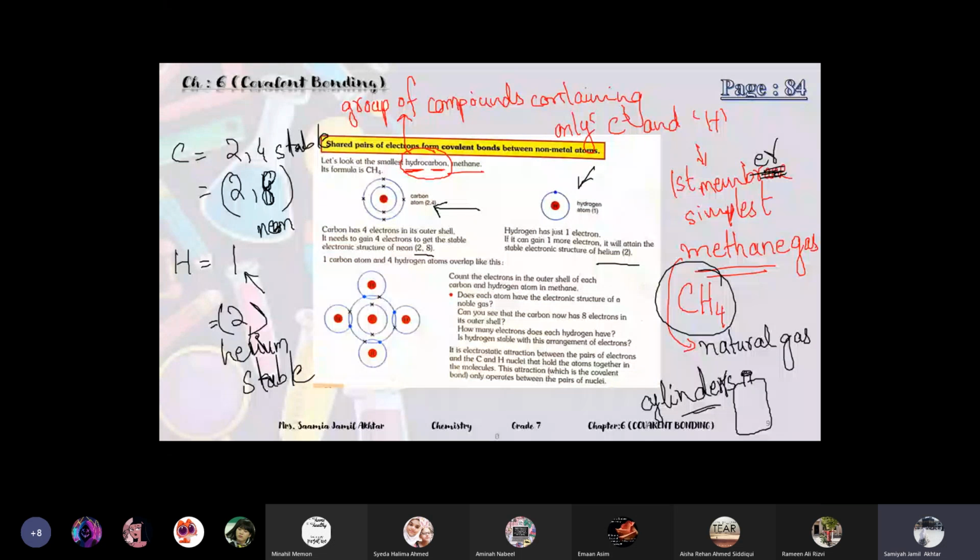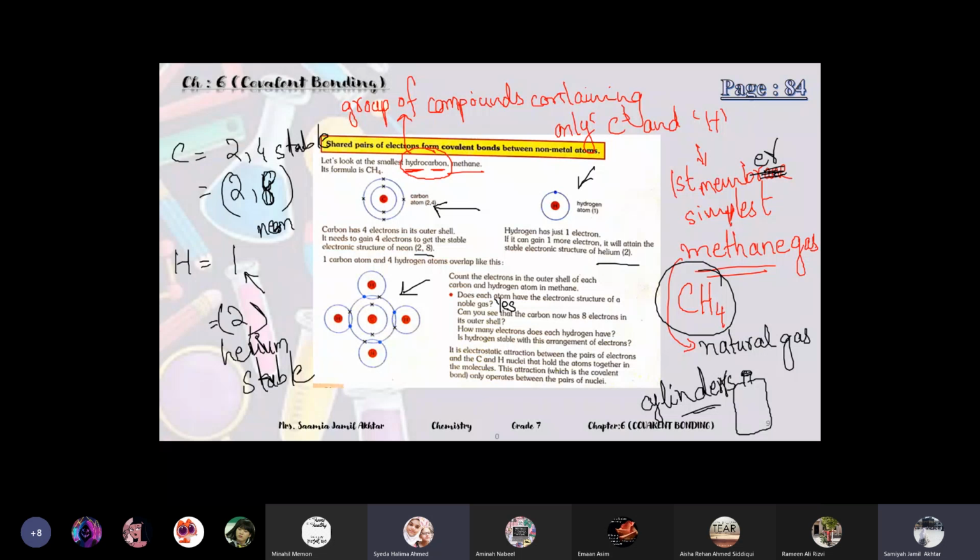Okay, one carbon atom and 4 hydrogen atoms overlap like this. Count the electrons in the outer shell of each carbon and hydrogen atom in methane. Does each atom have the electronic structure of a noble gas after bonding? Yes or no? Yes, after bonding, they attain the configuration of the noble gas. Can you see that the carbon now has 8 electrons in its outer shell after bonding? See the structure here?